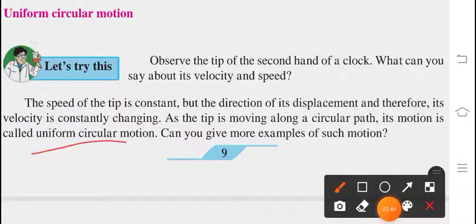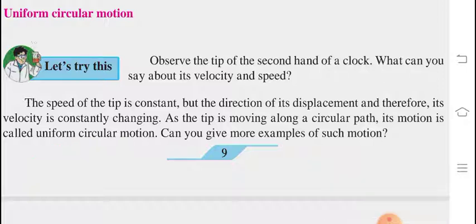What is uniform circular motion? The tip moving along a circular path with constant speed while its velocity is constantly changing. So that is nothing but uniform circular motion. So we can give many examples for the same.